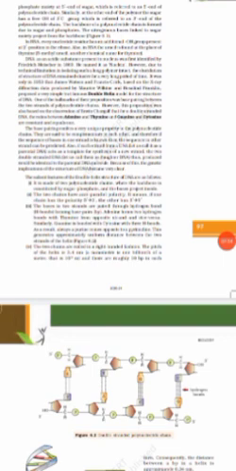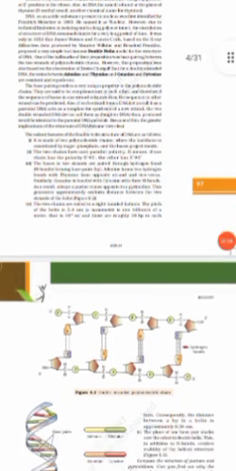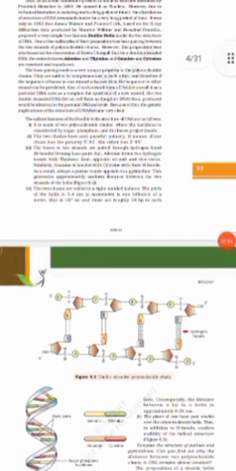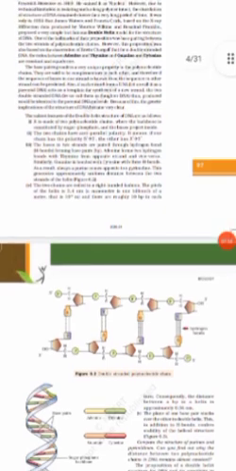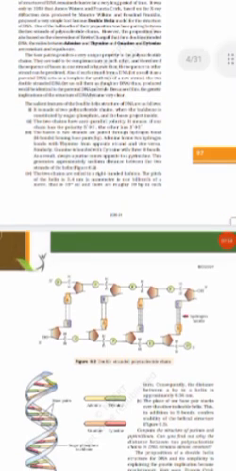Okay, so let us talk about the features of the double helix structure of DNA. It is made of two polynucleotide chains, where the backbone is constituted by sugar phosphate and the bases project inside.